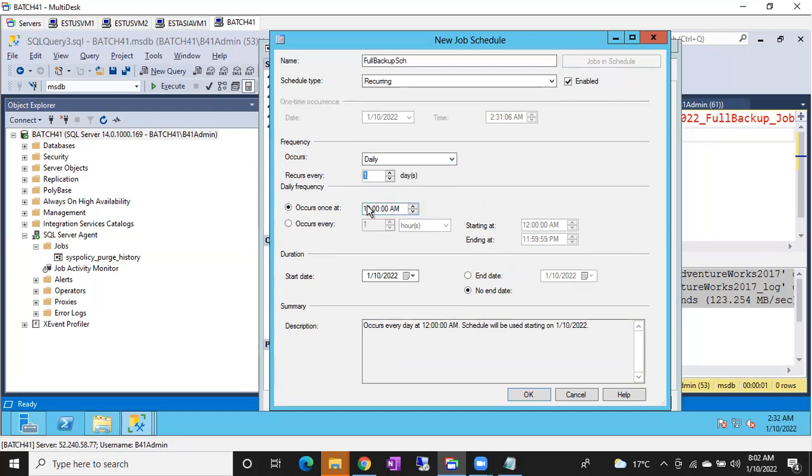You can change the time. Sir, I don't want it to occur at 12 o'clock, I want it at 3 o'clock. You can change it to 3 o'clock. Not like this, sir, every 15 minutes it has to execute. Okay, go to occurs every. Every 15 minutes, or every 1 hour. Here I gave 15, so I have to choose minutes here. If you want to execute every 15 minutes, you have to choose minutes here.